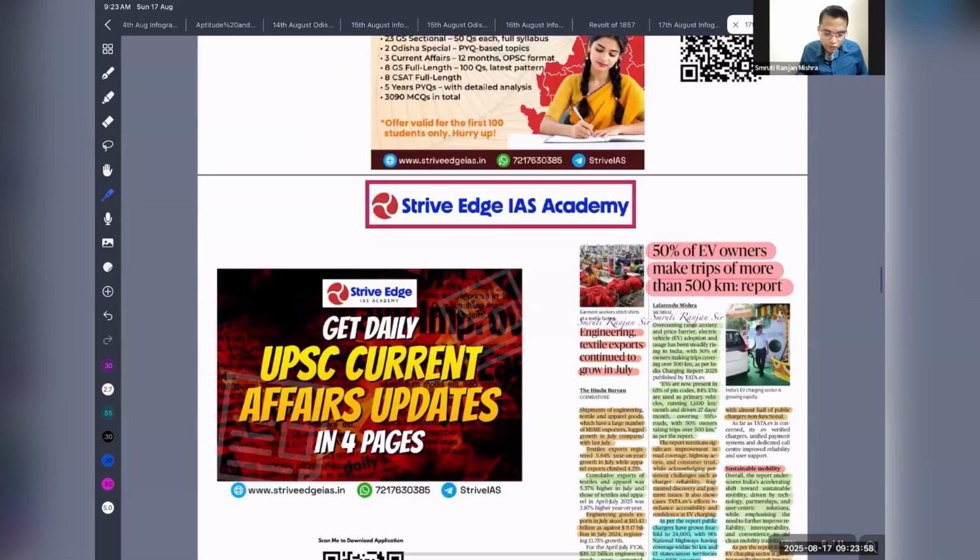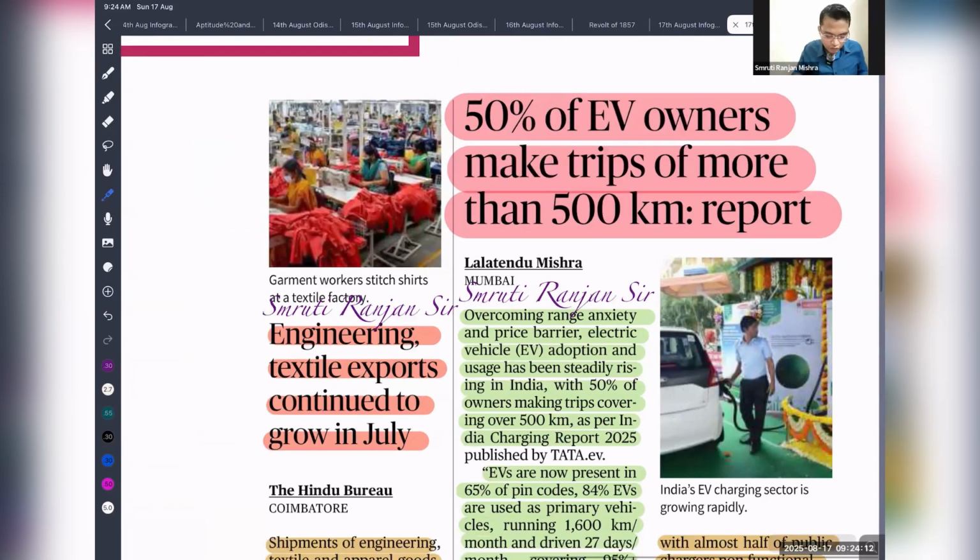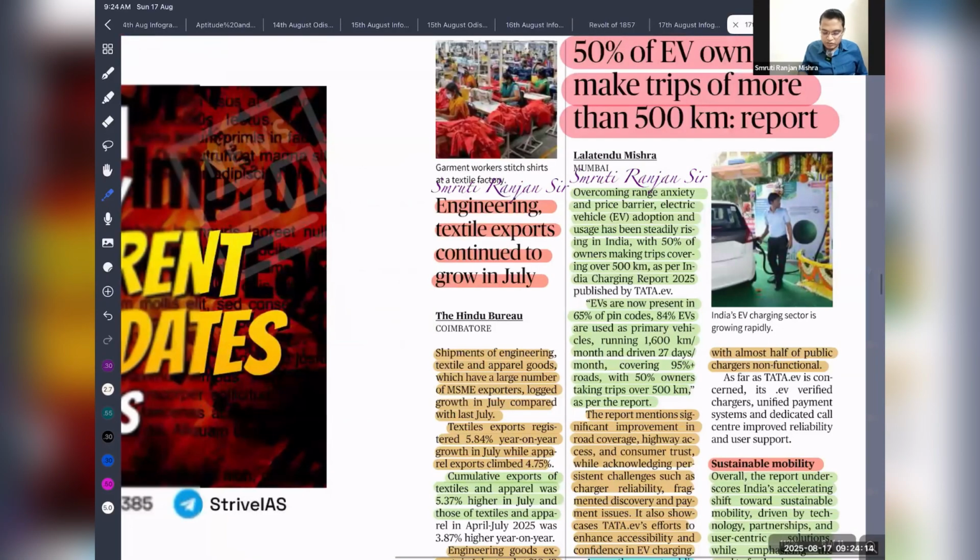चलिए नेक्स्ट आर्टिकल चलते हैं. So the 50% of the EV owners make trips more than 50 kilometers. This is what is said by the report. No, this is a very good development. Recently we are seeing that in India people are adopting more EV, so it's a good step to greening and moving towards green also. Just read it, so you'll find.